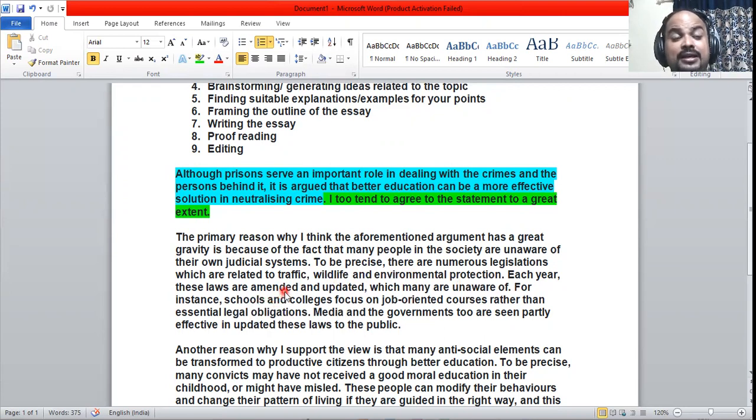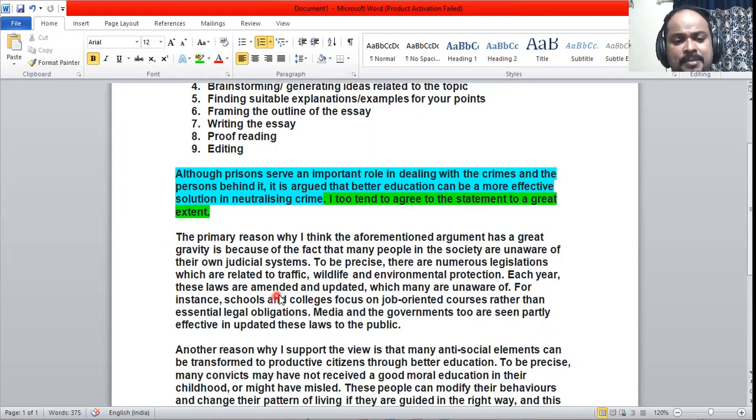As the years advance, we need amendments for the laws. It's not the law of 1900. In 2000, the laws have changed. By 2020, further amendments were made in traffic, in wildlife protection, in environmental protection, in gender equality.